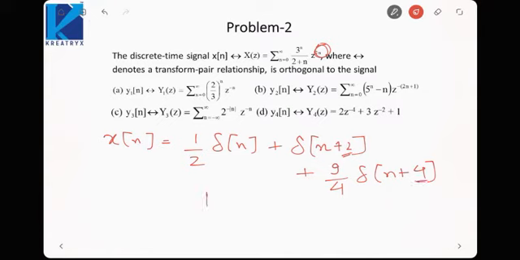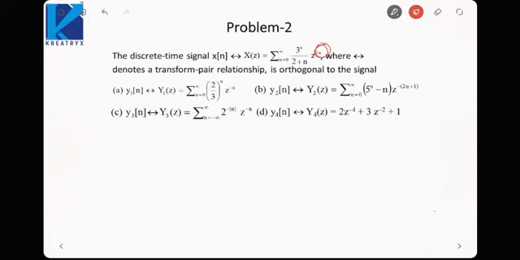Similarly, if we substitute 3, it will be 27 by 5, delta n plus 6. So if you see here, all the impulses are at n is equal to even, that is 0, minus 2, minus 4, minus 6. All the impulses are like that only. Is it fine? So let us see now, one by one, what are the signals that are given in the options.